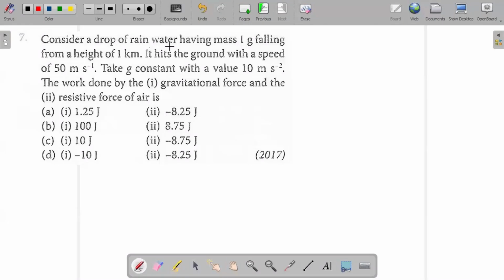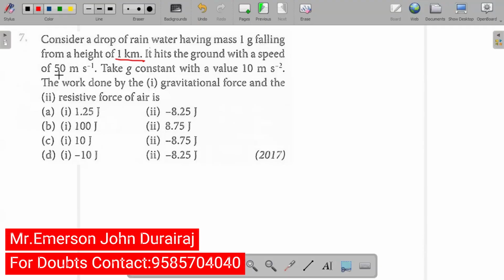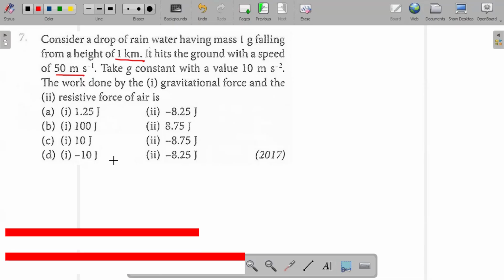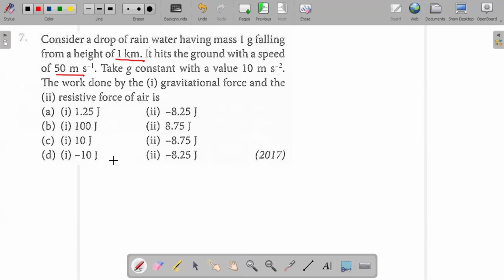Consider a drop of rainwater having a mass of 1 gram, falling from a height of 1 kilometer, hits the ground with a speed of 50 meters per second. Take g as constant at 10 meters per second squared. What is the work done by the gravitational force, and the work done by the resistive force of air? First, work done by gravitational force is F into S.